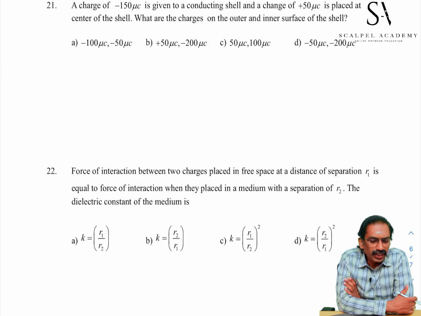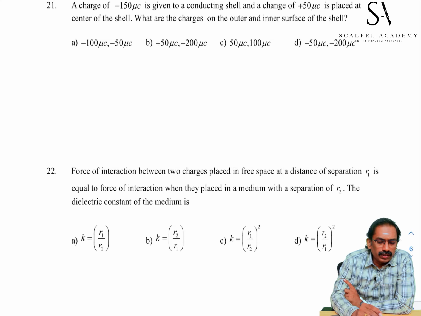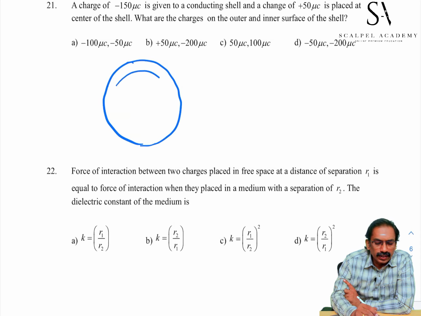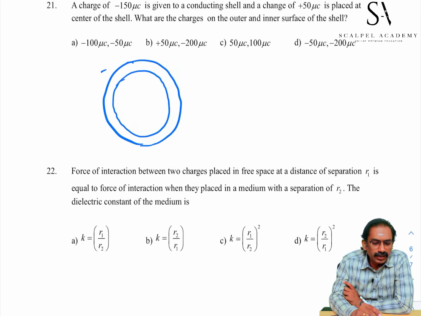A charge of minus 150 microcoulomb is given to a conducting shell. A charge of plus 50 microcoulomb is placed at the center. What are the charges on the outer and inner surface of the shell? Student, there may be an induction. Due to induction, the shell is polarized. Minus 150 microcoulomb charge is distributed evenly on the shell first. Initially it is minus 150 microcoulombs.